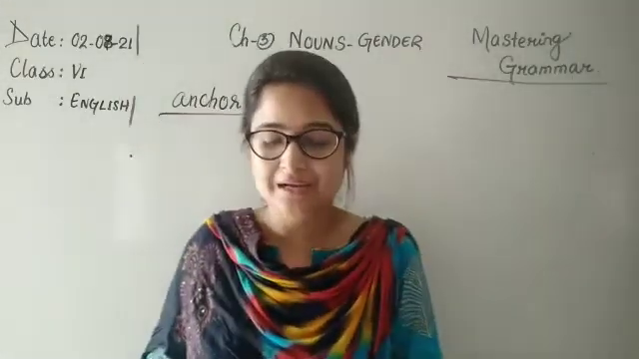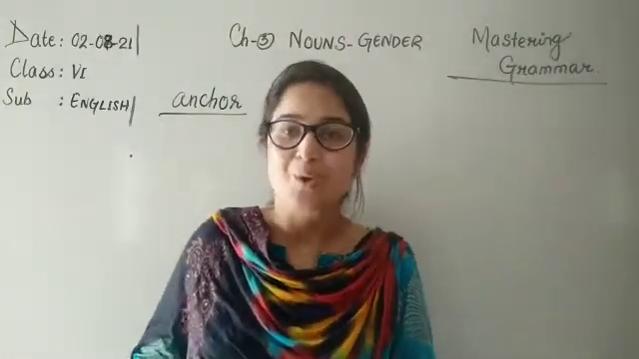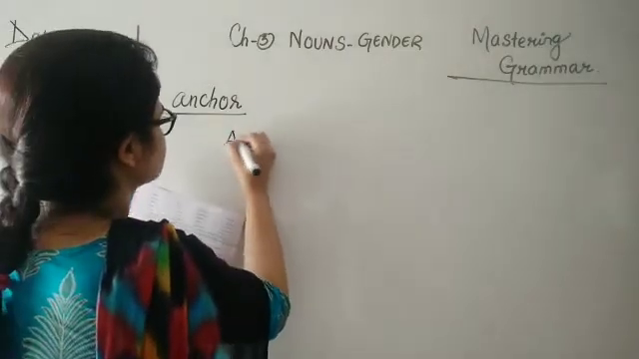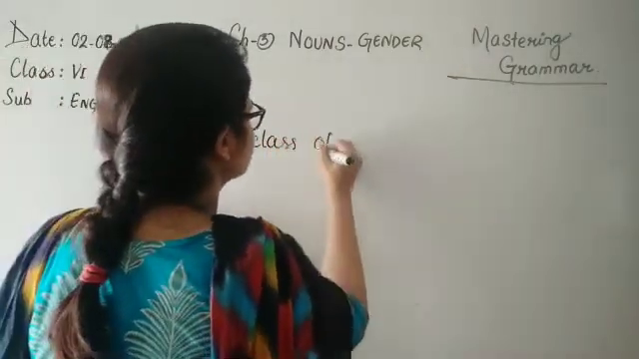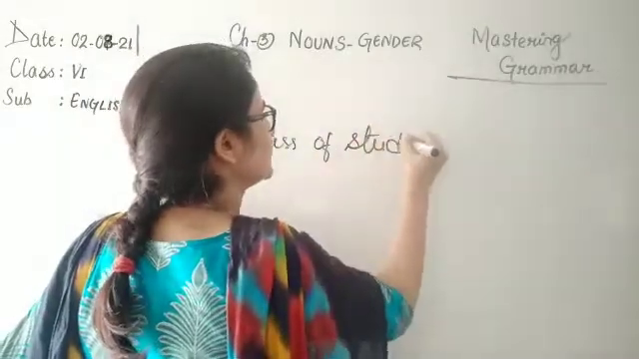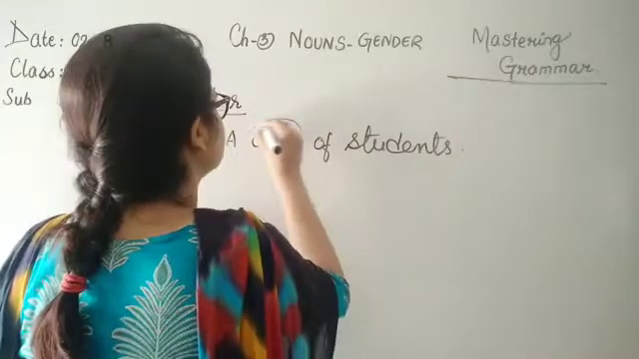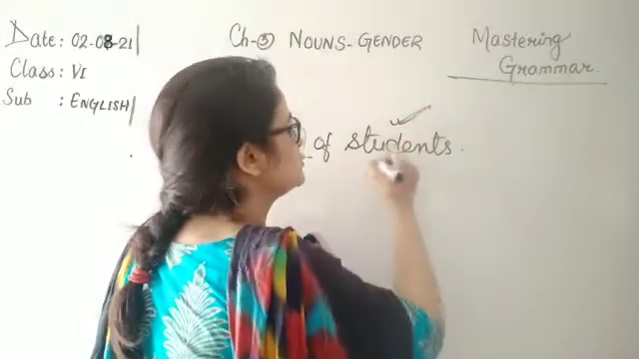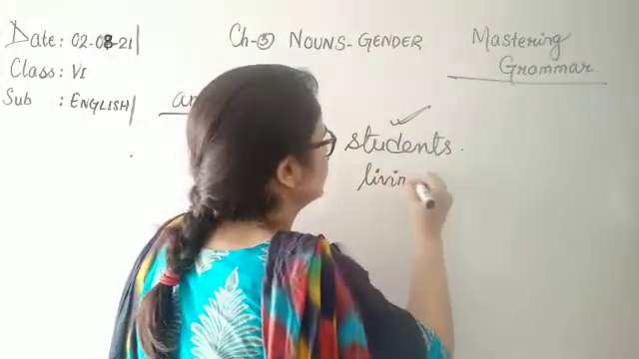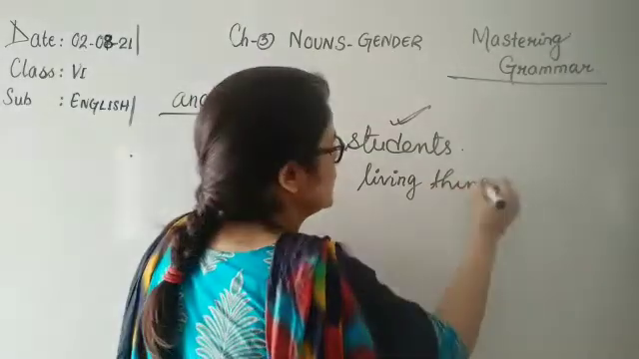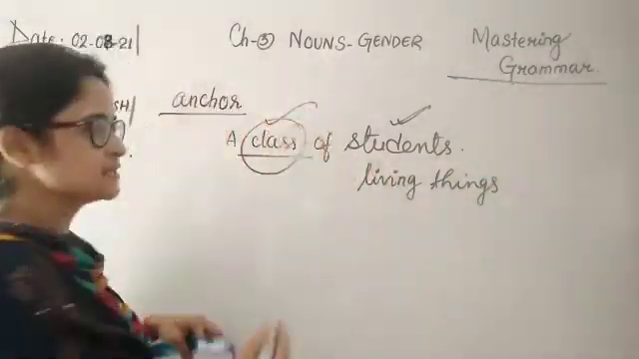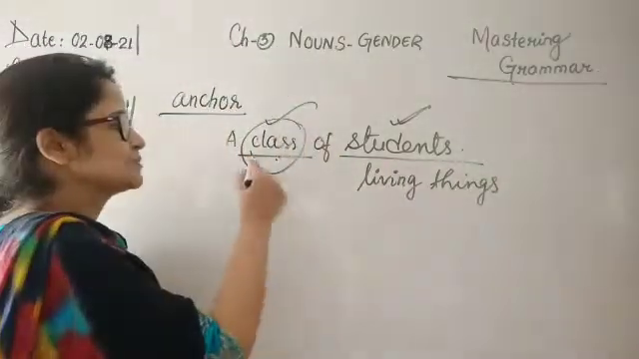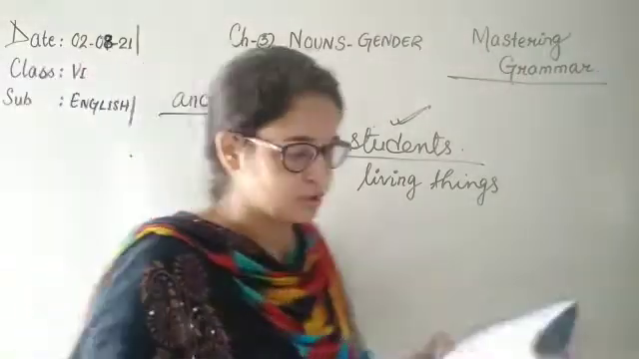So a class is a collection of students, and students are living beings. Now see here, this word class, a class of students. You may ask, ma'am, this is also a noun, what kind of gender is it? If you see, it is talking about living things. When this collection denotes living things, then we will say that these words also have a gender.